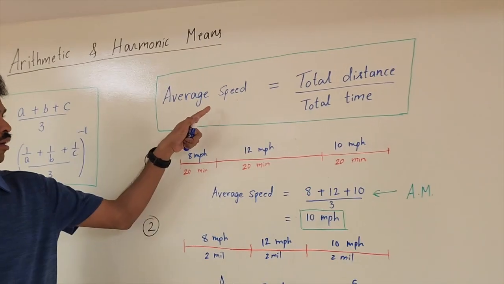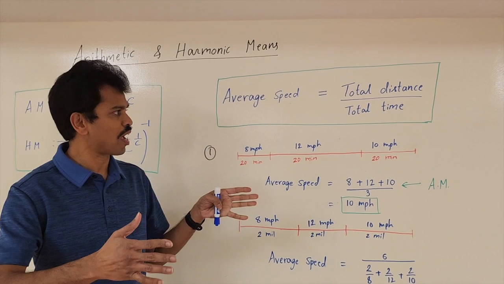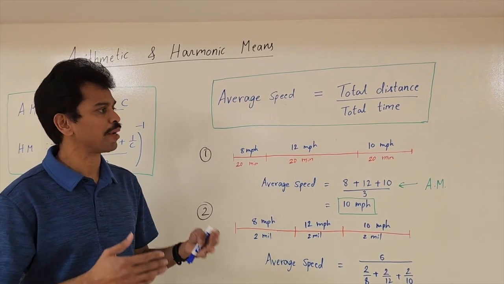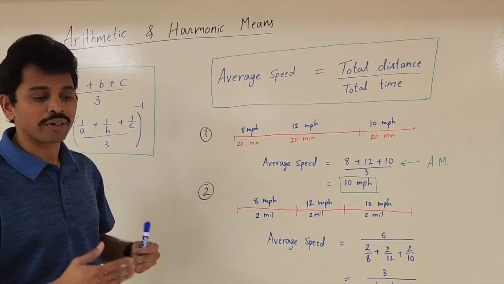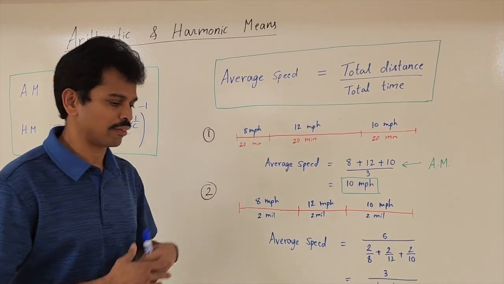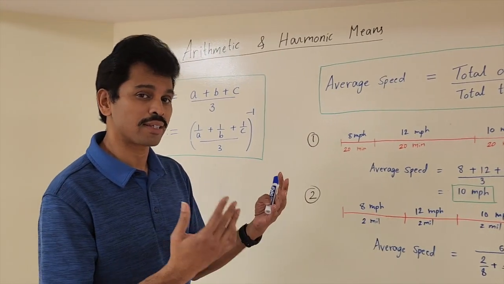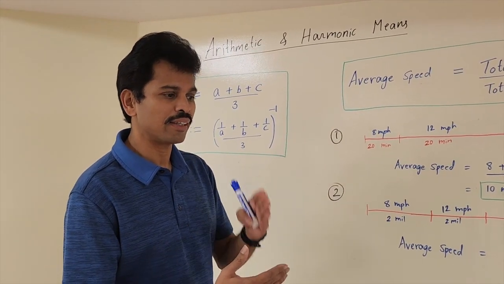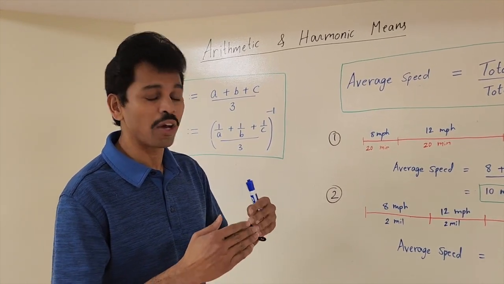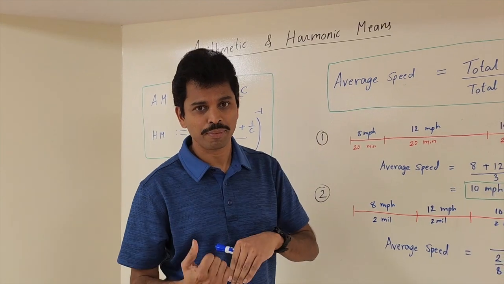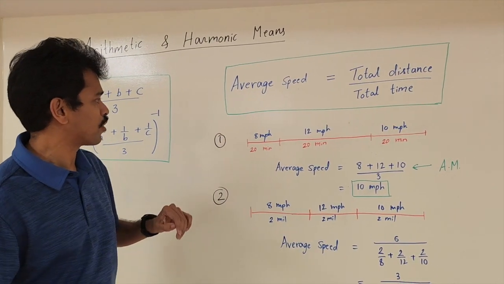And recall a fundamental definition: average speed is always the total distance traveled divided by the total time taken for that journey. That's the average speed. So let's say if you drive from here to a place, it's 120 miles, it takes you 2 hours. That means the average speed is 60 miles per hour. That doesn't mean that you're constantly driving at 60 mph. Sometimes the speedometer may be more or sometimes it may be less, but on average you're 60 miles per hour. So that is the average speed.